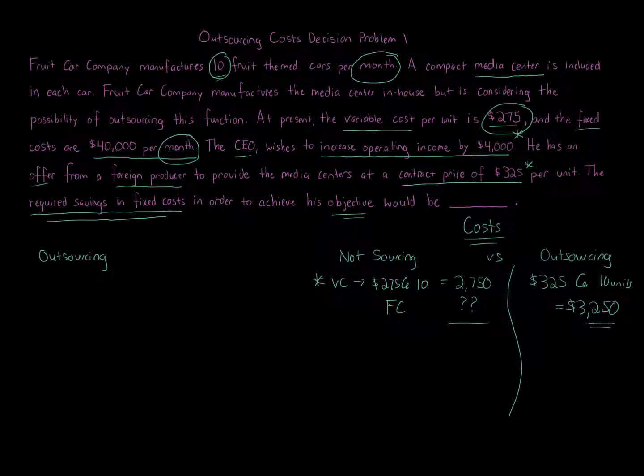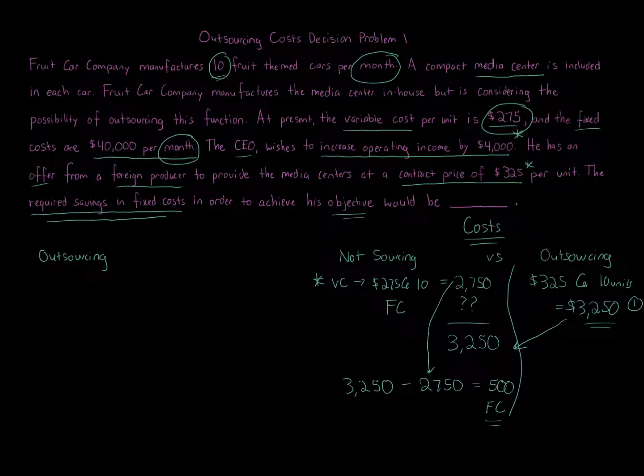The way I like to think of this is to set both amounts to $3,250. We know outsourcing costs $3,250. So step one, calculate outsourcing. I already did that. Set that equal here. We know variable costs are $2,750. We can now calculate the fixed costs where they would be the same: $3,250 minus $2,750. If fixed costs equal $500, then we're going to have the exact same cost outsourcing versus not outsourcing and doing it in-house.